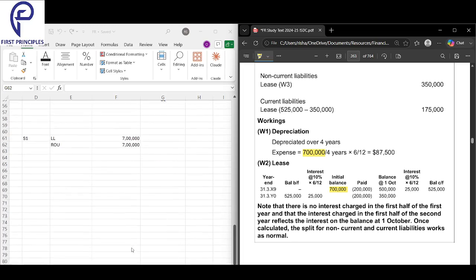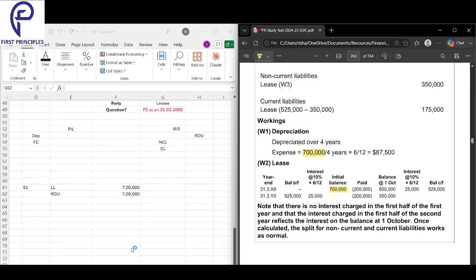So guys, step one done. You found your ROU and lease liability at the start of the year. I would love to put this amount, but in the balance sheet, guys, sadly, we all put closing numbers. We cannot put opening numbers here. In balance sheet and P&L, we always put closing numbers. So that's why I can't put these 7 lakhs, but nevertheless, I found the initial value.